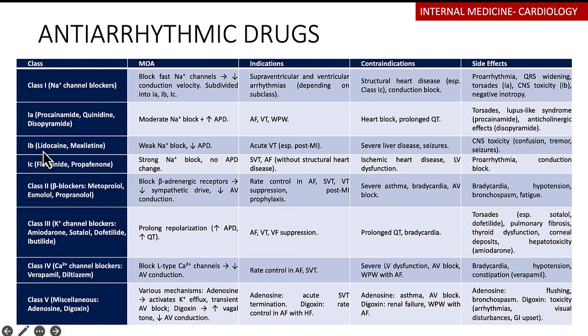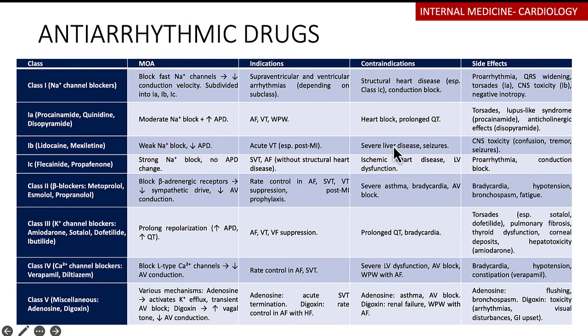Then class 1B, which is the mexiletine as well as lidocaine, which was given to our patient. These are weak channel blockers. They tend to decrease the action potential. So these ones are not going to be arrhythmogenic because they'll decrease the action potential. So there's no risk of the torsades. So these ones are used with acute ventricular tachycardia, especially in patients after an MI.